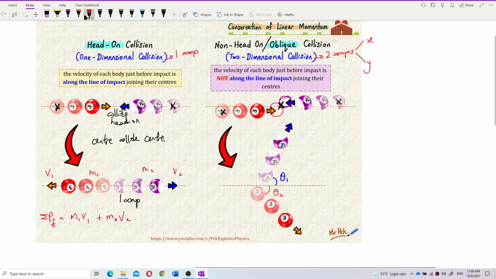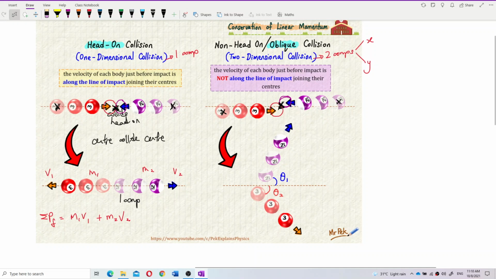Maybe I should draw this one also. Collide head on means really head on, collide center to center. Do you see that? This one is head on. Head with head collide. They will result in one component.